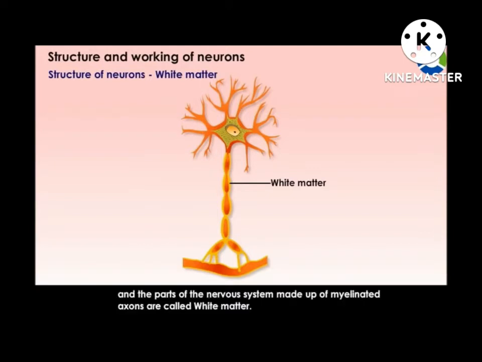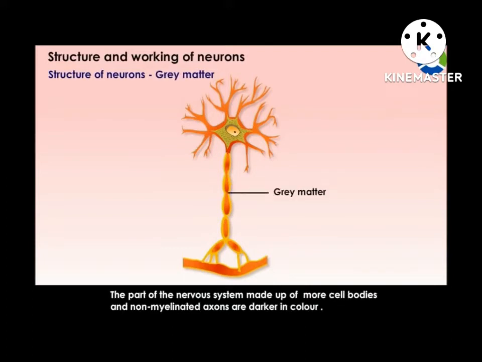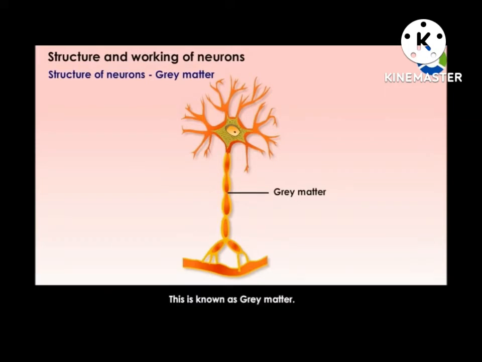and parts of the nervous system made up of myelinated axons are called white matter. The part of the nervous system made up of more cell bodies and non-myelinated axons is darker in color. This is known as gray matter.